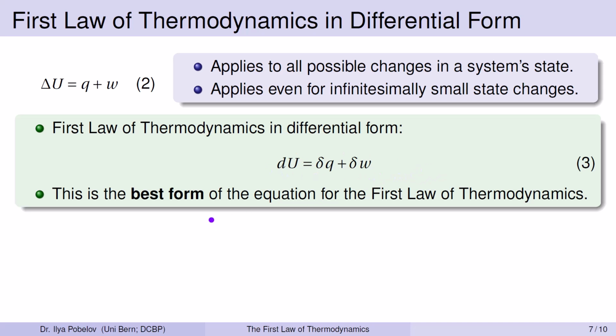From a mathematical perspective, what is written here is miraculous. We have here two path functions whose values depend on the exact path between initial and final states. The sum of these two path functions gives a state function, whose value is independent of the path between two states.